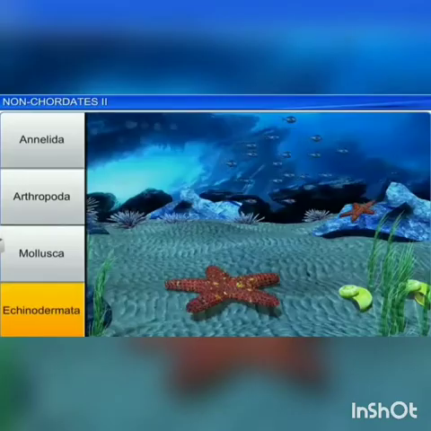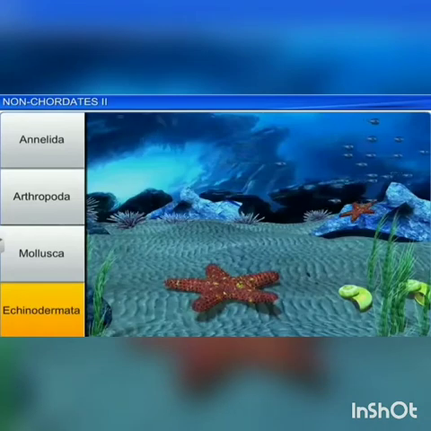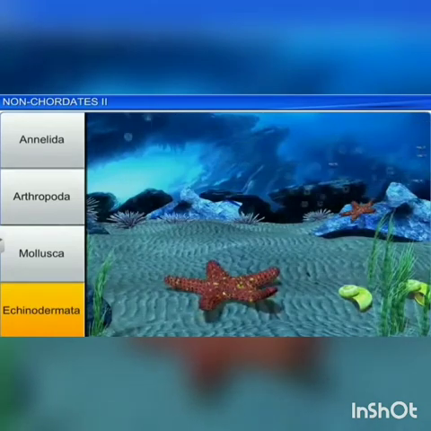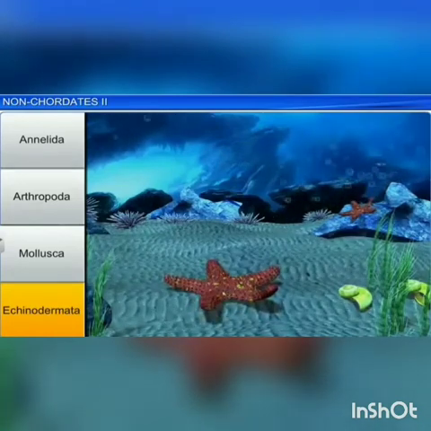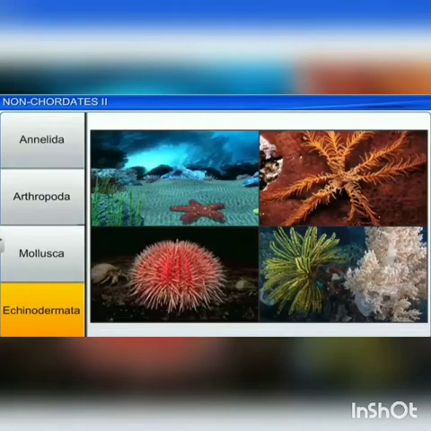The next phylum is the phylum Echinodermata. Echinos means spiny and derma means skin. All echinoderms are marine animals.